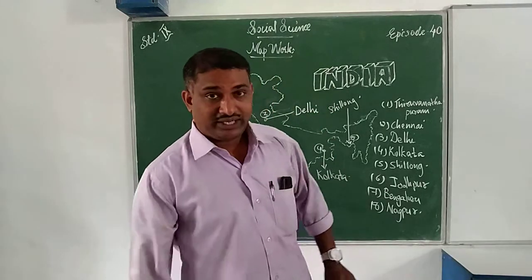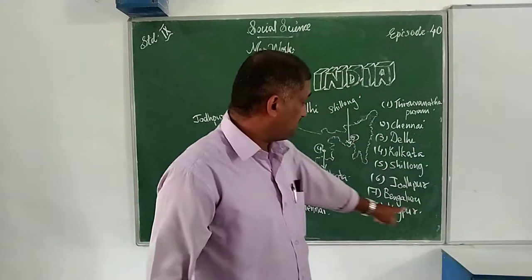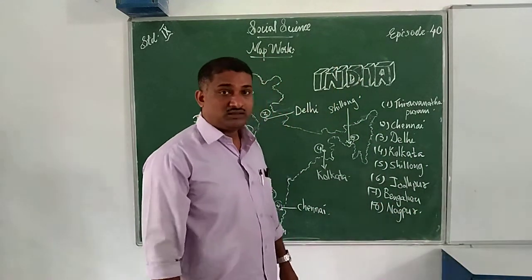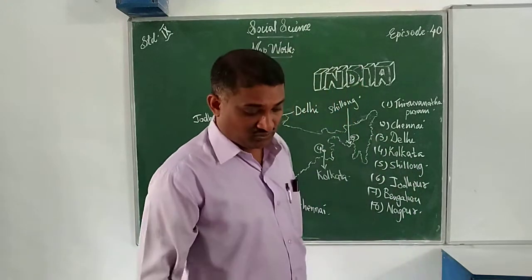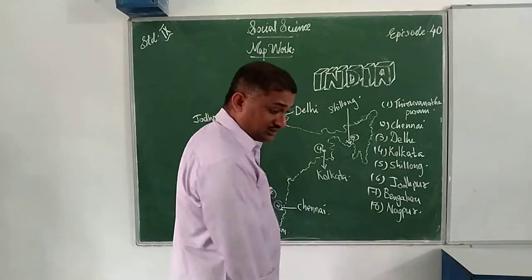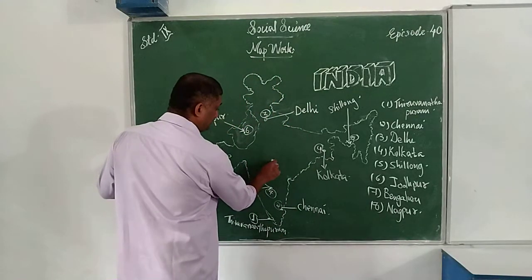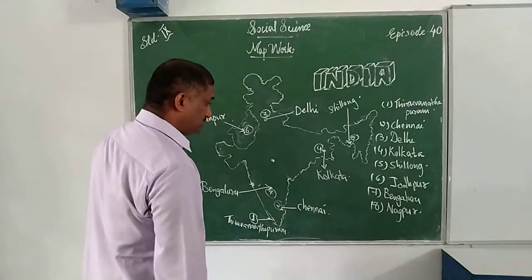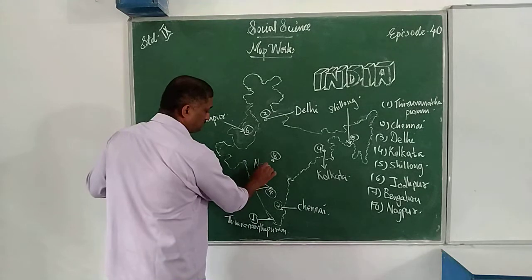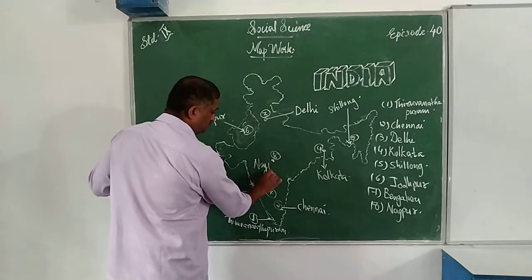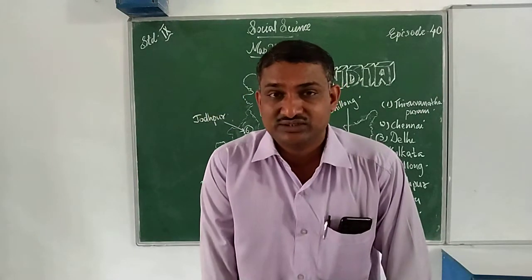And the eighth one. The eighth city mentioned here is Nagpur. I told you earlier that Nagpur is famous for oranges. Where is Nagpur located? Nagpur is located here. Question number 8, that's the last one. Nagpur is located here.